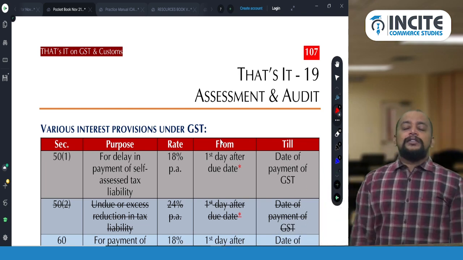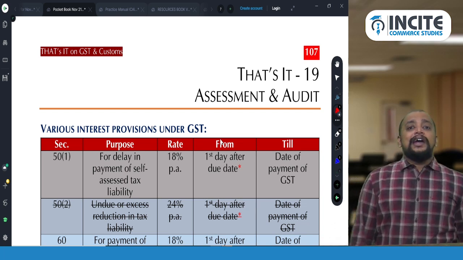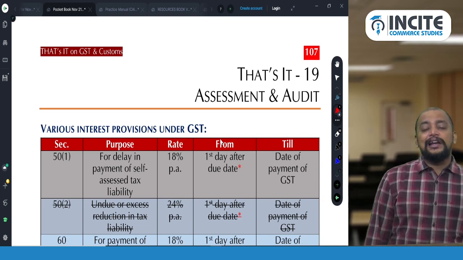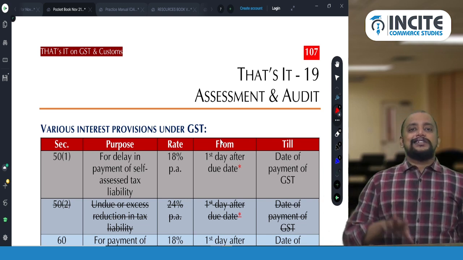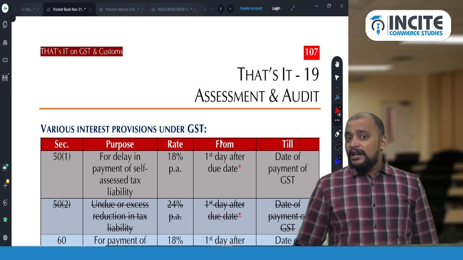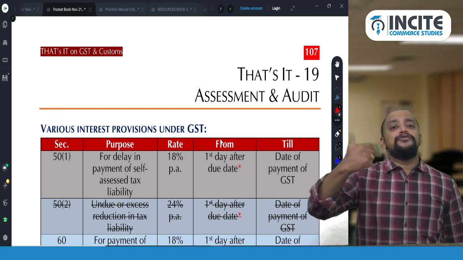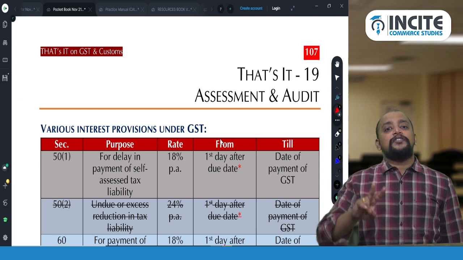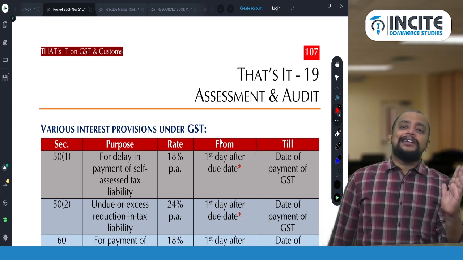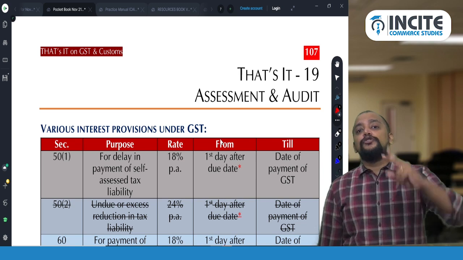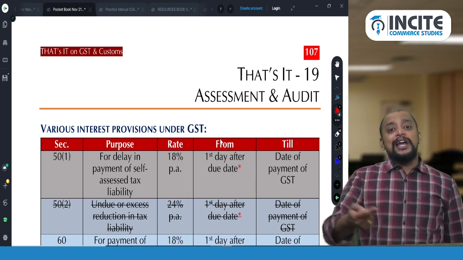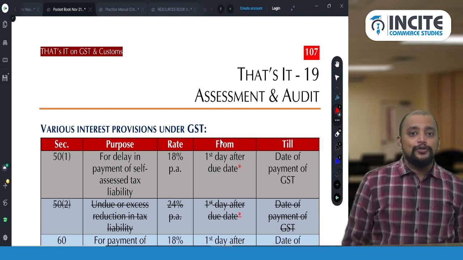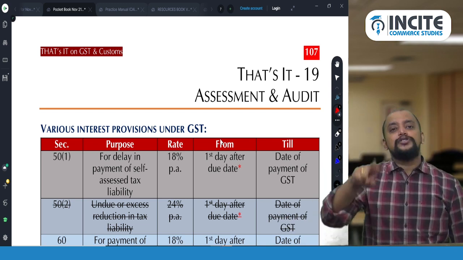For the same month, if the liability is 12 lakhs and the correct ITC is 10 lakhs, but we availed 4 lakhs extra as wrong ITC, making 14 lakhs. Now in this case, definitely we would have used the extra ITC for payment of our liability. So what is the short payment of tax? 2 lakhs. Had the ITC been 10 lakhs, we would have paid 2 lakhs. Now, we took the ITC of 14 lakhs, so we will not pay any tax, which means there is a short payment of 2 lakhs.